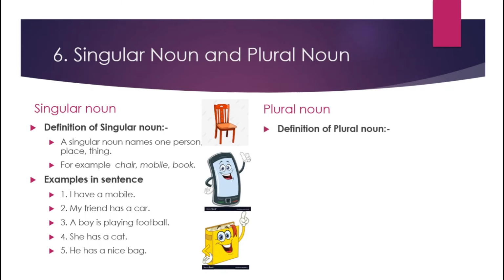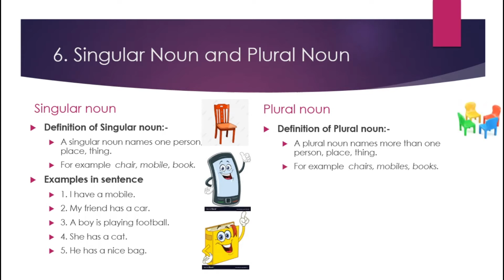So definition of plural noun. A plural noun names more than one person, place or thing. It is the opposite of singular noun. In singular noun, only one person, one place or one thing. Now in plural noun, more than one person, more than one place or more than one thing. For example, chairs, mobiles and books.